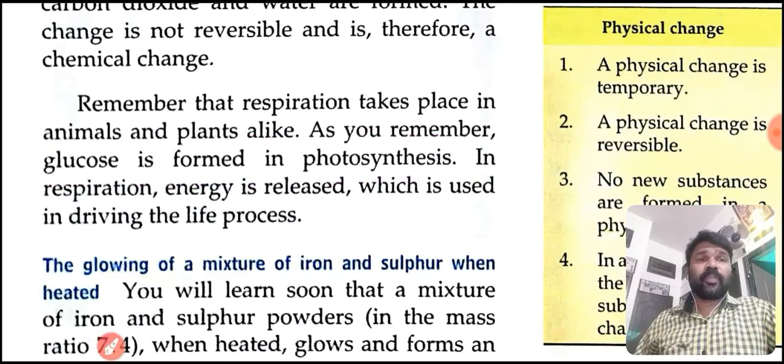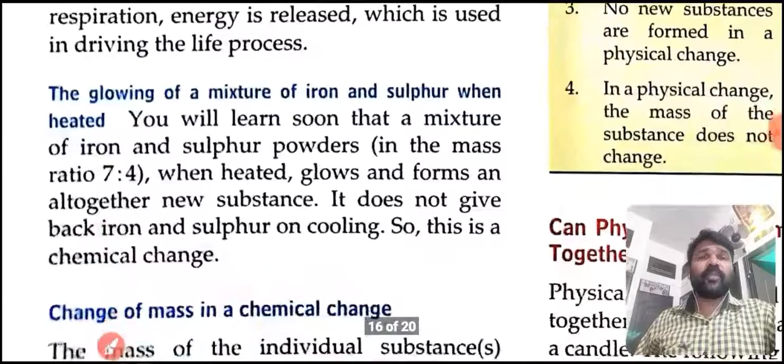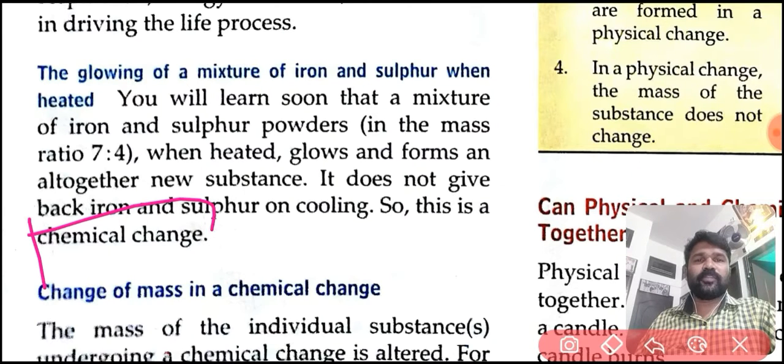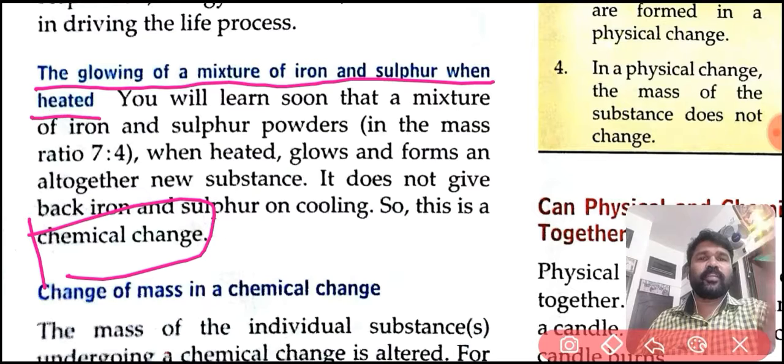Now we are discussing the glowing of a mixture of iron and sulfur when heated. You will learn soon that a mixture of iron and sulfur powders, when heated, glows and forms an altogether new substance. It does not give back iron and sulfur on cooling. So this is a chemical change. The glowing of a mixture of iron and sulfur when heated is a chemical change.